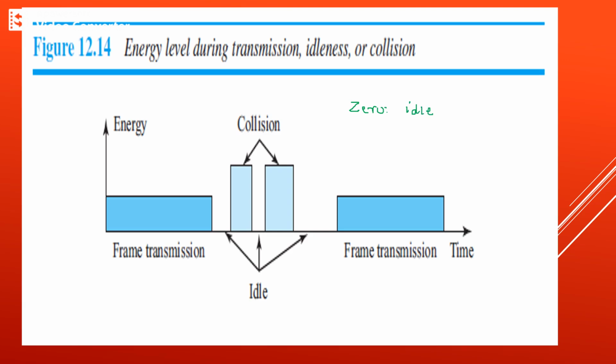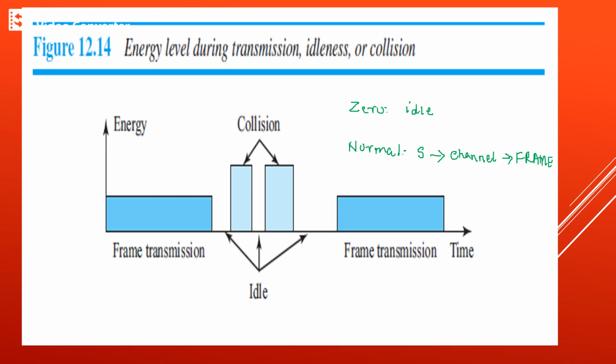The second energy level is normal. In the case of normal energy level, the station has successfully captured the channel, and it is sending the frame now.